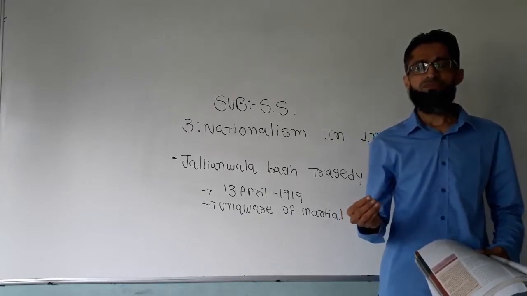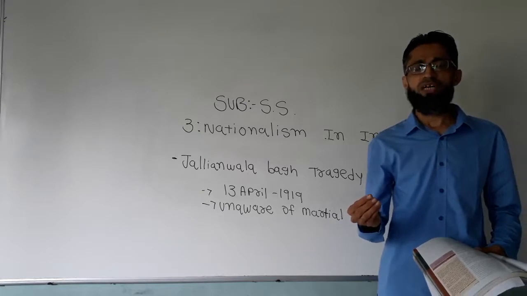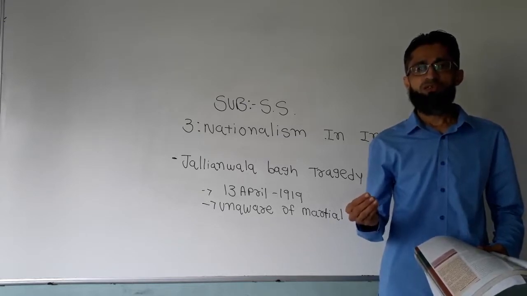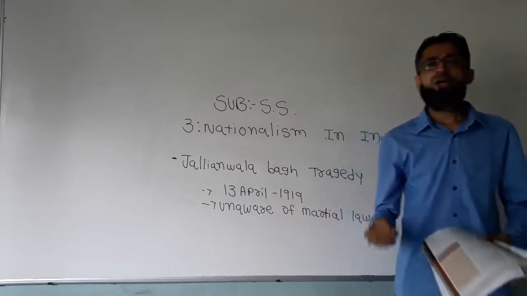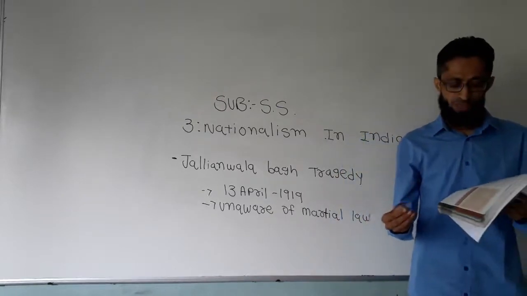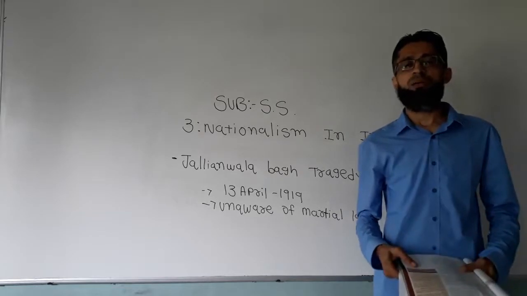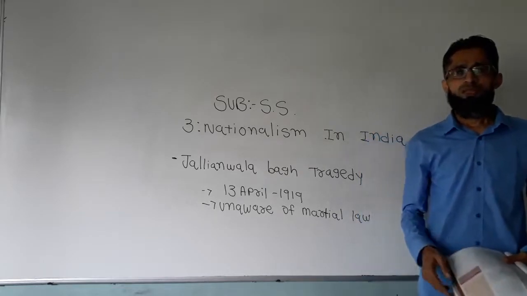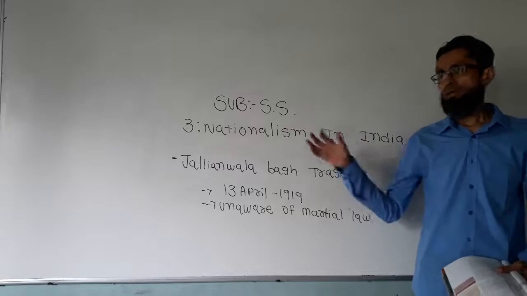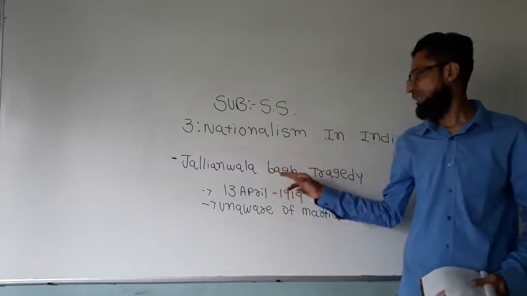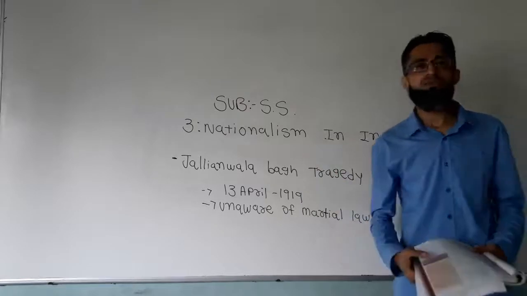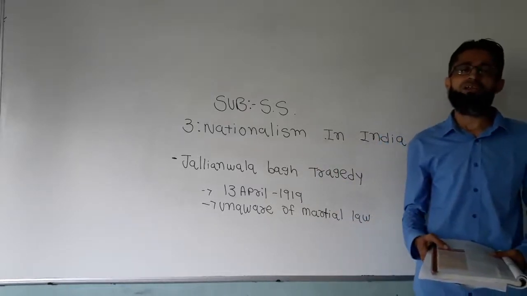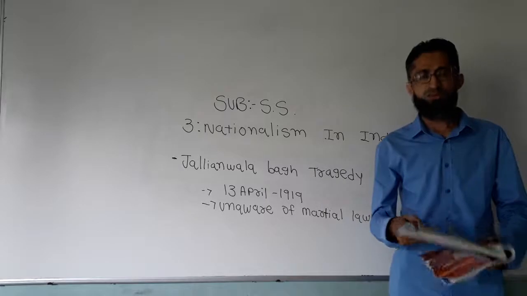At a time of revolutionary activity or war, the government imposes martial law. So martial law was imposed and General Dyer took command. And then the infamous Jallianwala Bagh tragedy happened. Till here we had already discussed in the previous lecture.